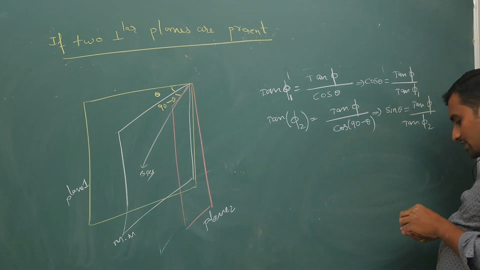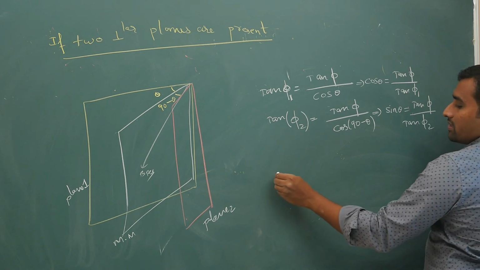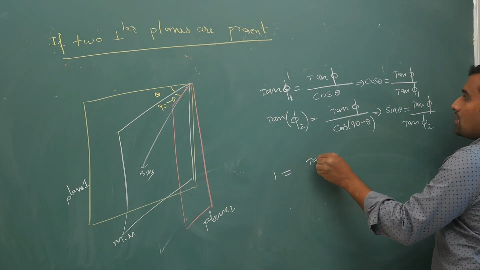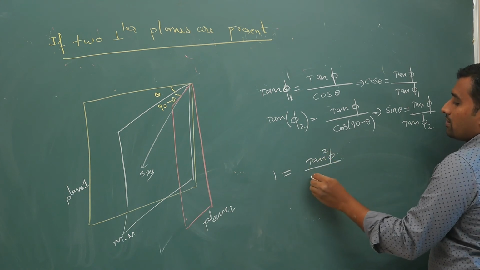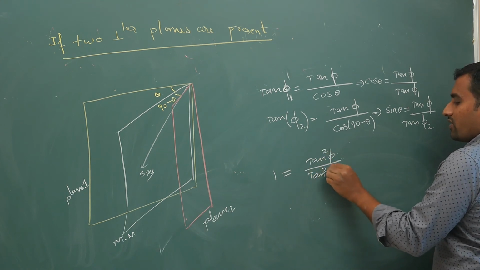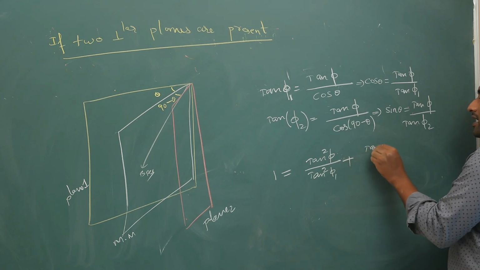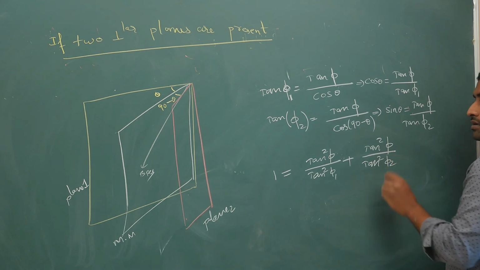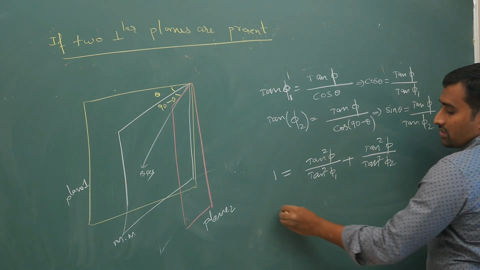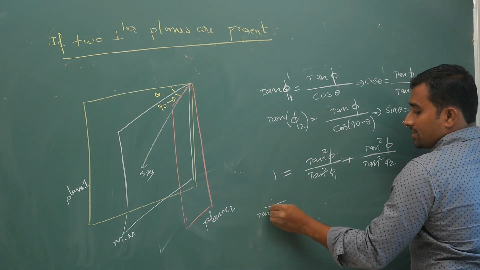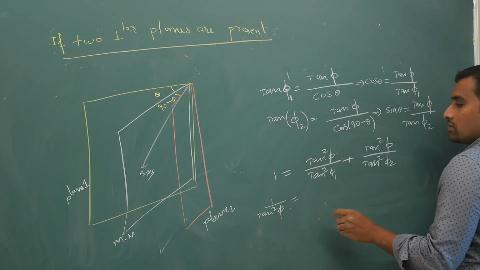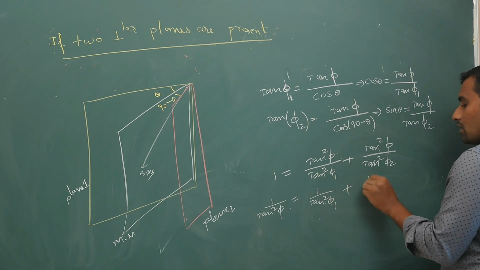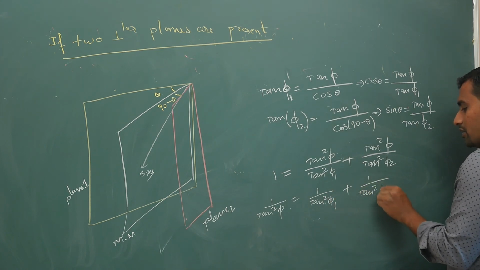Square both sides and add. Cos square theta plus sin square theta is 1. So 1 equals tan square phi by tan square phi 1 plus tan square phi by tan square phi 2. Send tan square phi to the other side: 1 by tan square phi equals 1 by tan square phi 1 plus 1 by tan square phi 2.